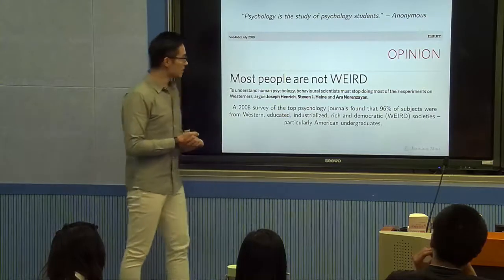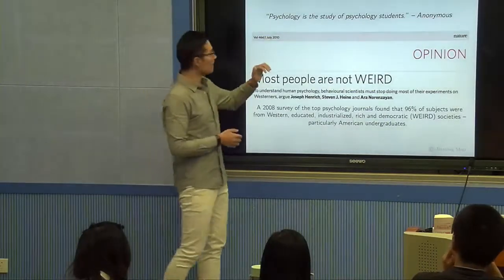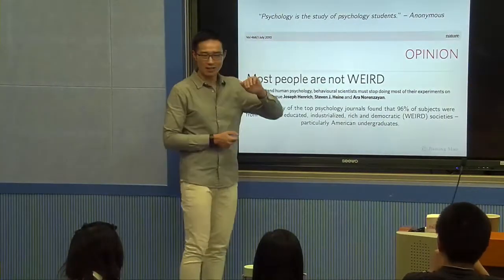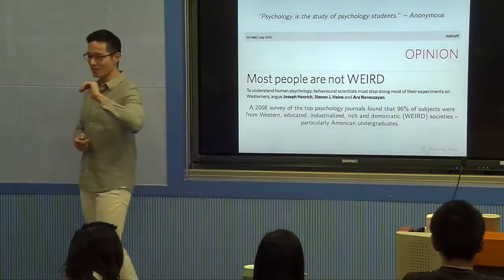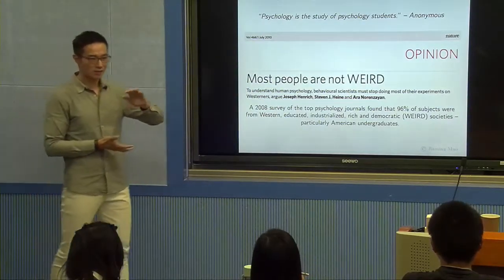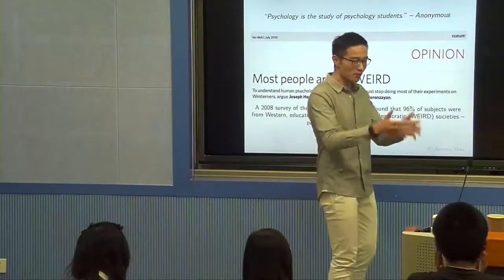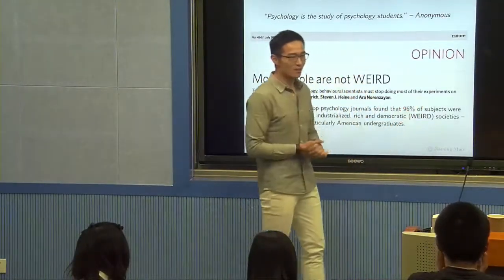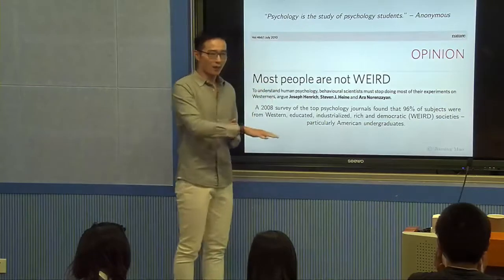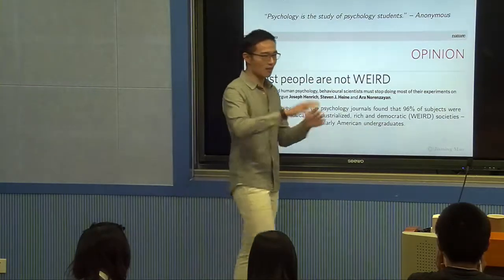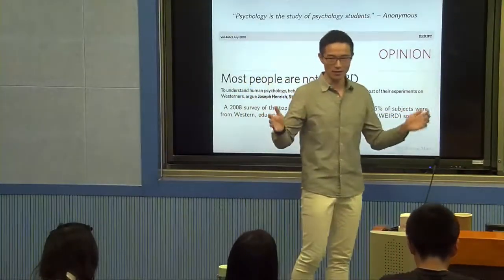Okay, so there's a saying that psychology is the study of psychology students, because in psychology, the majority of research is conducted on undergrad students, actually undergrad students who major in psychology, right? So in the end, that's the underlying population we're talking about, not the entire human population in the world.